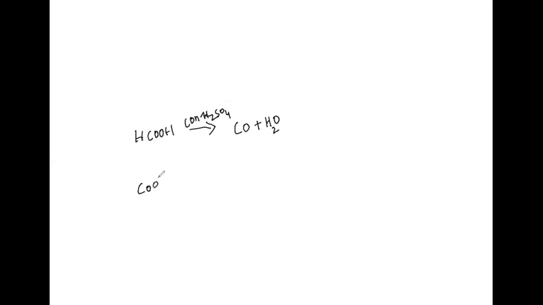And 2 days back, when I took this equation with oxalic acid, that is COOH-COOH, when it reacts with concentrated H2SO4, it gives CO plus CO2 plus H2O, right?